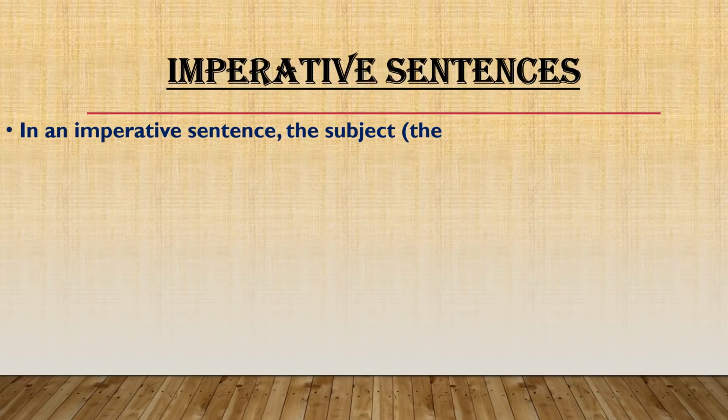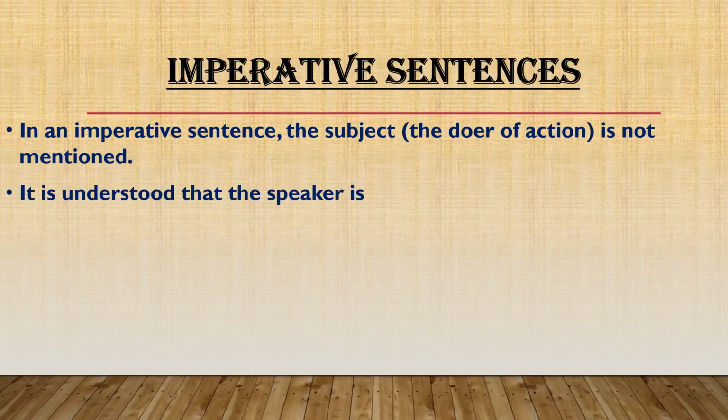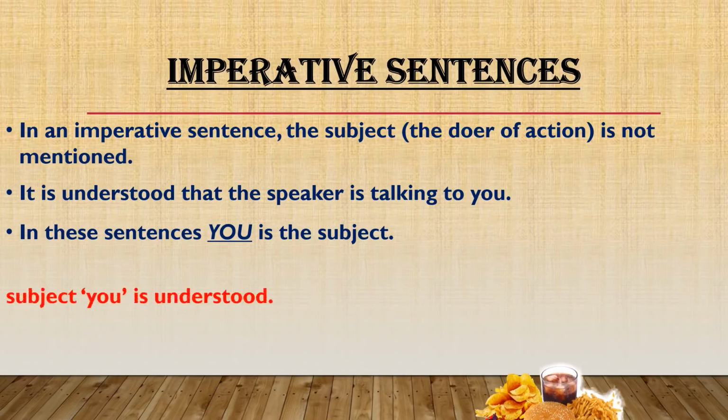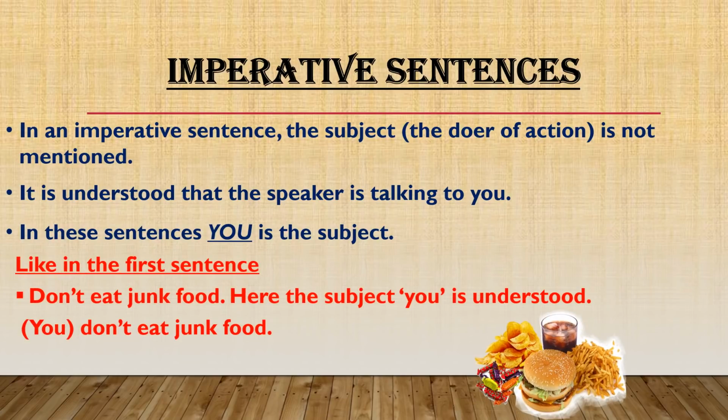In an imperative sentence, the subject, I repeat, the subject, that is, the doer of action, is not mentioned. We do not know who's going to do this action that we are talking about. It is understood that the speaker is talking to you. In these sentences, you is taken to be the subject. For example, let's take the first sentence. Do not eat junk food.